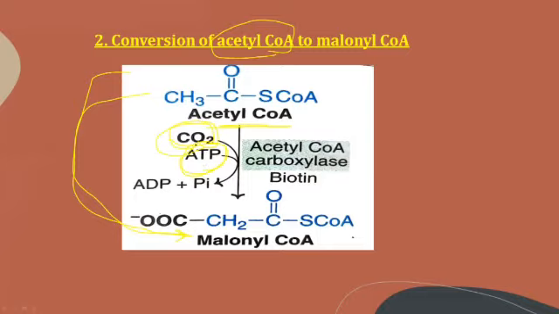As carboxylation is taking place, the addition of carbon dioxide, the enzyme required is a carboxylase, acting on acetyl CoA. Therefore, the enzyme name is acetyl CoA carboxylase, and the cofactor required to carry out this reaction is biotin. The energy, which is ATP, is converted into ADP plus phosphate.